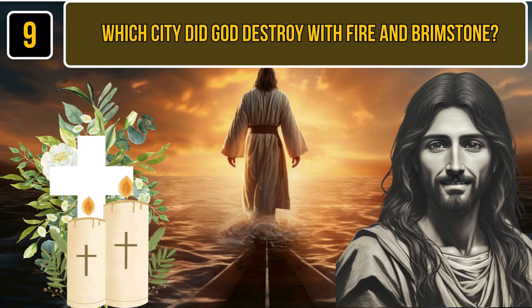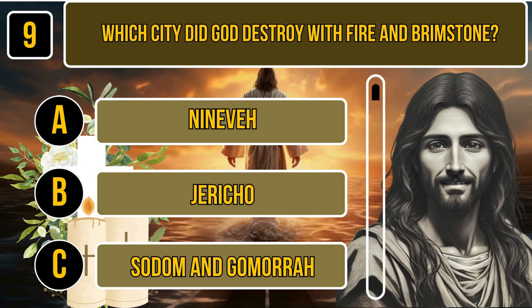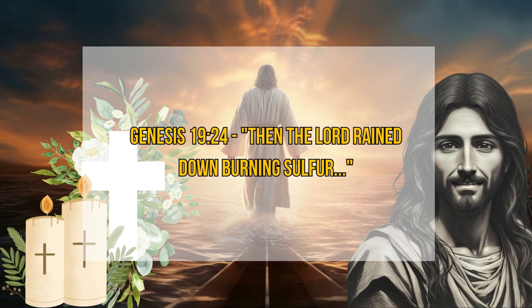9. Which city did God destroy with fire and brimstone? A. Nineveh. B. Jericho. C. Sodom and Gomorrah. Time for thinking. The correct answer is Sodom and Gomorrah. Genesis 19:24. Then the Lord rained down burning sulfur.